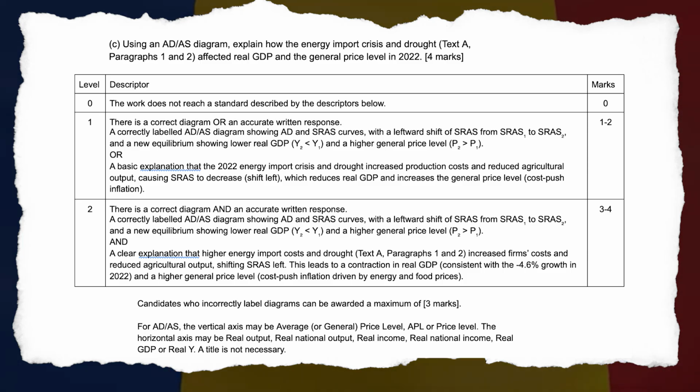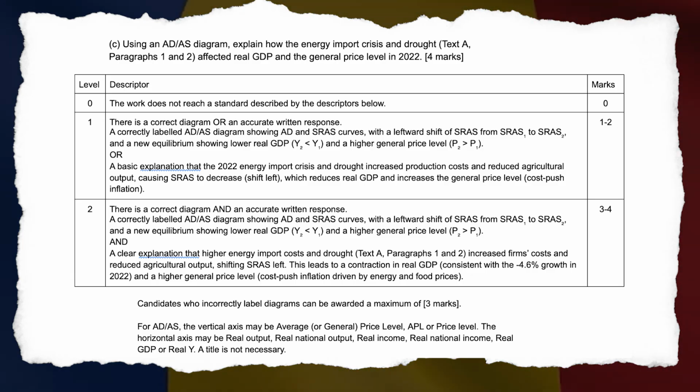Level 2. A correctly labeled AD-AS diagram showing AD and SRAS curves with a leftward shift of SRAS from SRAS1 to SRAS2 and a new equilibrium showing lower real GDP, Y2 less than Y1, and a higher general price level, P2 greater than P1.